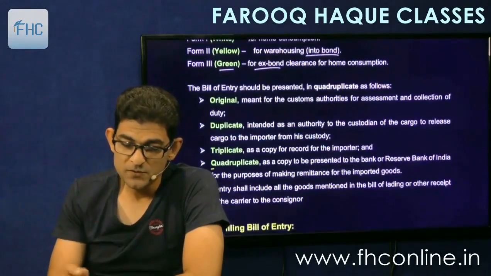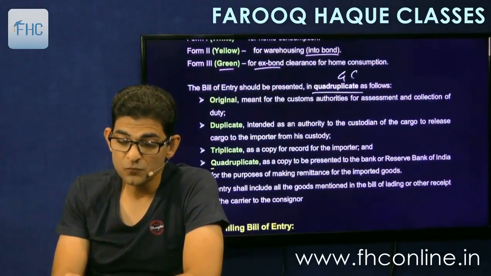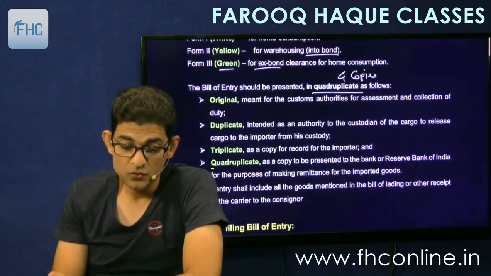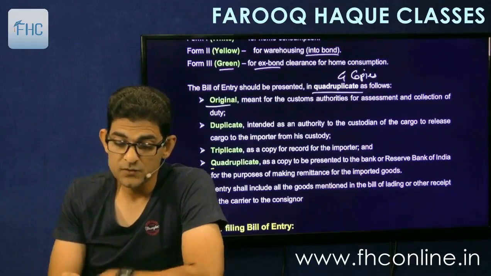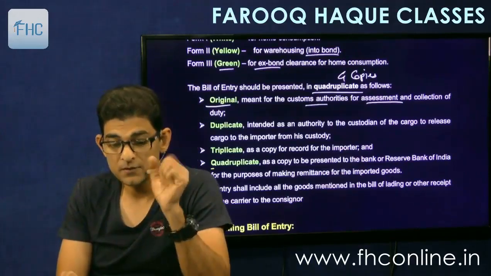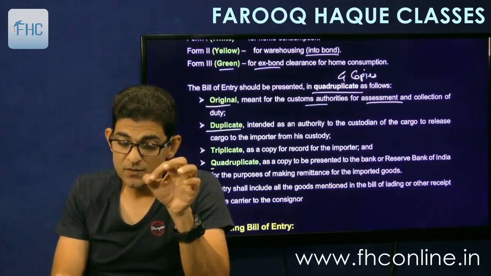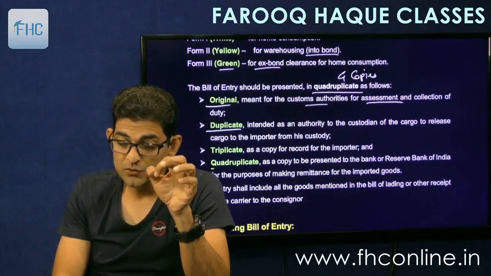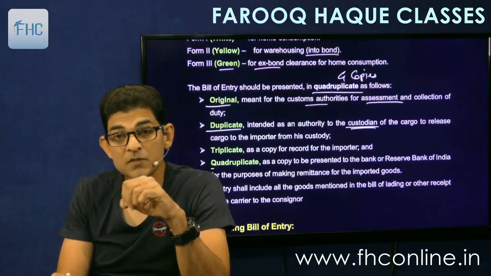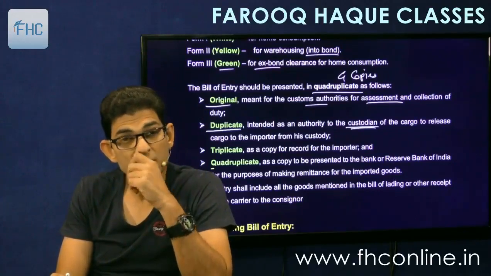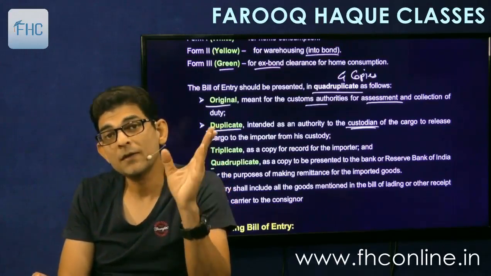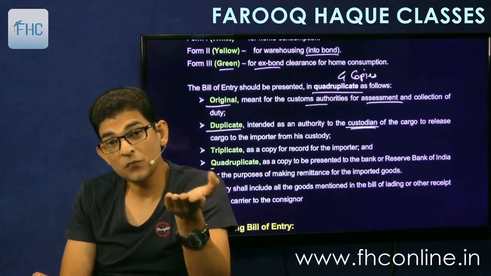Then the bill of entry should be presented in quadruplicate. Quadruplicate means 4 copies normally. So the first copy is called as the original, meant for customs authorities for assessment and collection of duty. So that will go to the custom department. The duplicate is intended as an authority to the custodian of the cargo to release cargo to the importer from his custody. So this copy will give to the, after clearance takes place, after the order is received, means the bill of entry is passed, then we will hand over the second copy to custodian for taking delivery.